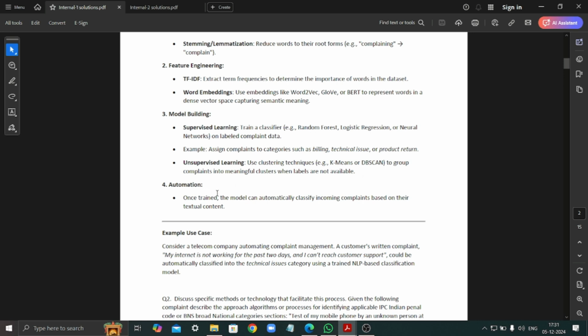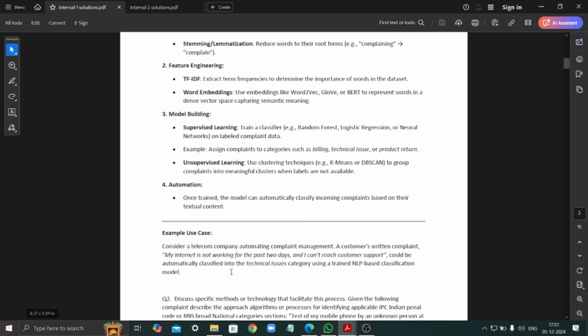Then we can automate it. Once the whole data set is pre-processed, features are extracted, and the model is built and trained, we can automate these complaints based on their textual content.